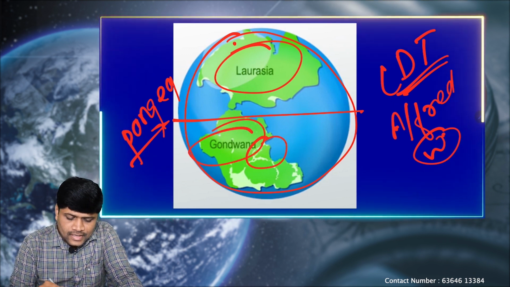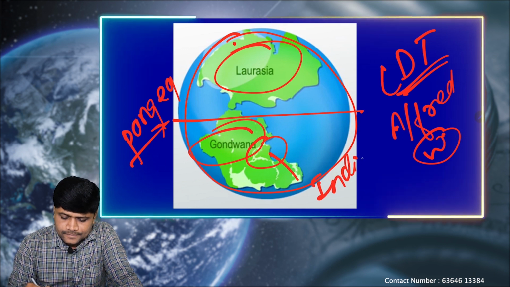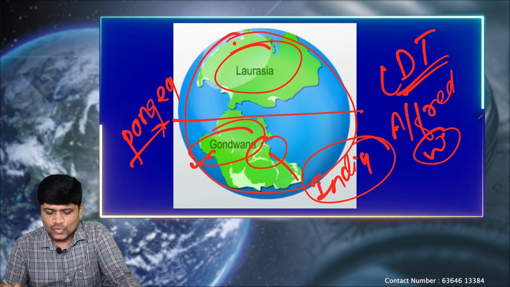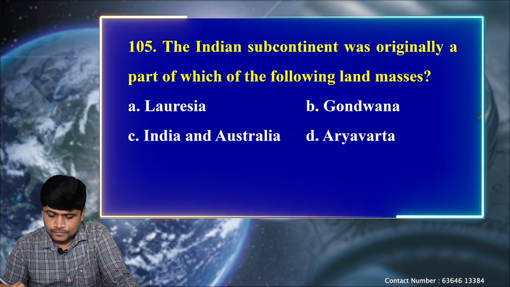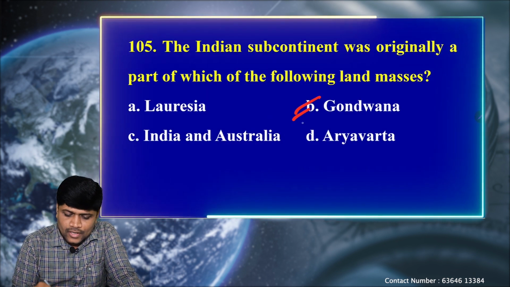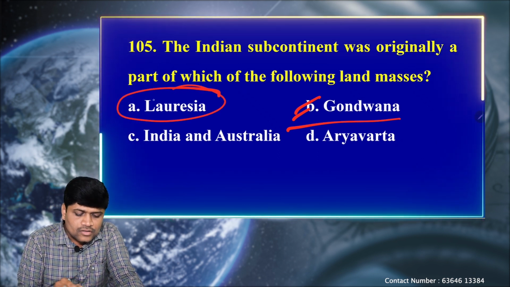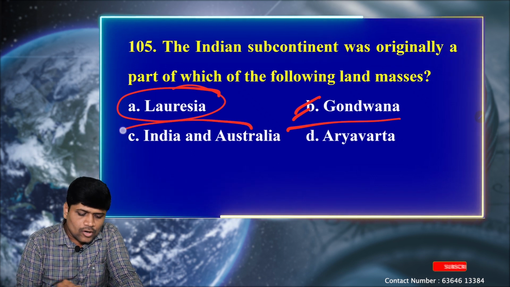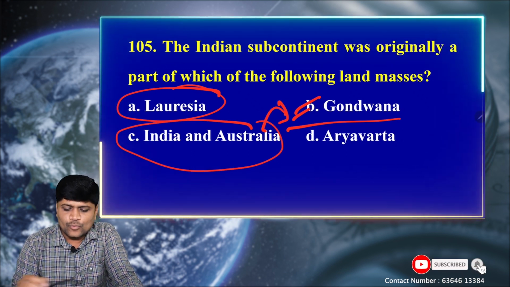As you can clearly see here, this is our Indian plate or Indian landmass. So it belongs to Gondwana. So the option is B, Gondwana. Laurasia is the northern portion, present-day North America and the European portions. India and Australia belong to the Gondwana portion.